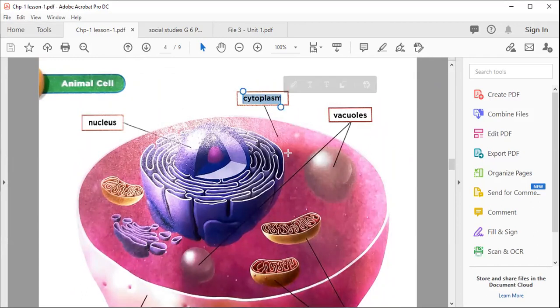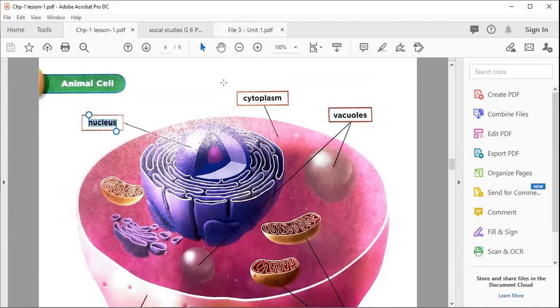This is also another organelle present in a cell. Vacuoles. This is also an organelle present in a cell. And also here you can easily read another organelle we name as the nucleus. These all are structures, or we name them organelles.